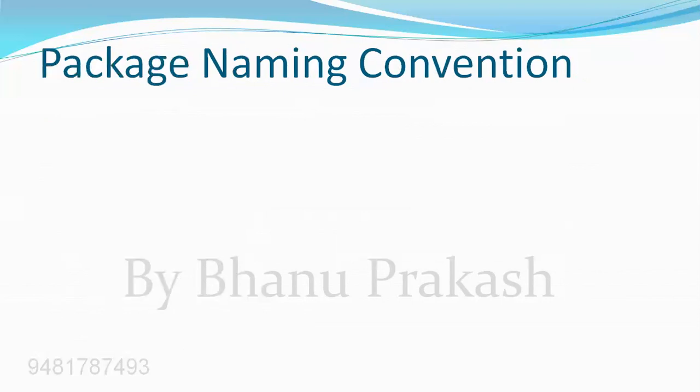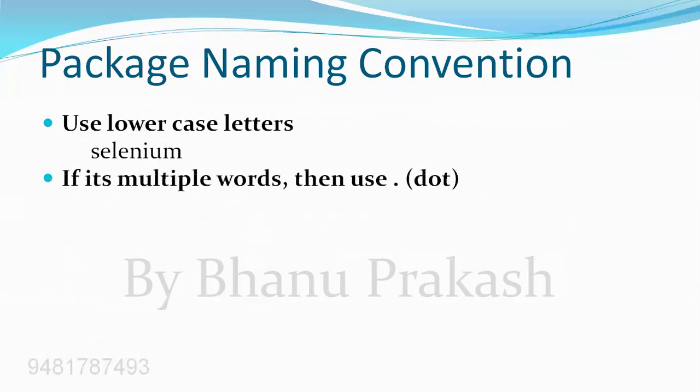In Java, we create a group of classes, and that group is called a package. To specify the package name, we always use lowercase letters. If the package name contains multiple words, we separate them using a dot. Example, java.lang. Java is a main package, lang is a sub package.